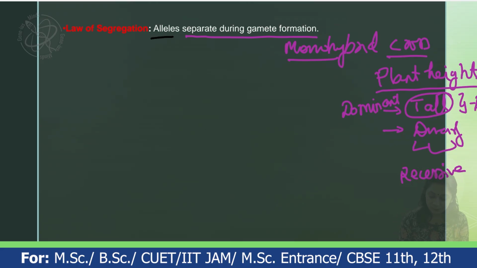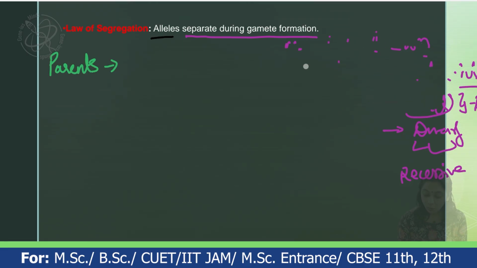With all these details, let's start the cross. The first thing we require is the parents. For this example, we are going to take a cross between homozygous tall and homozygous dwarf.